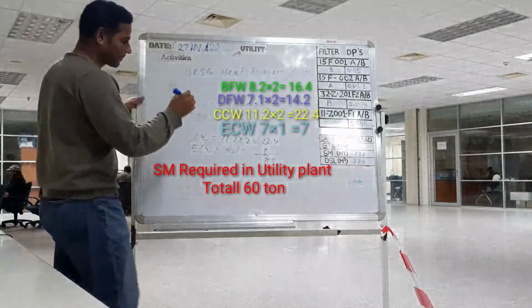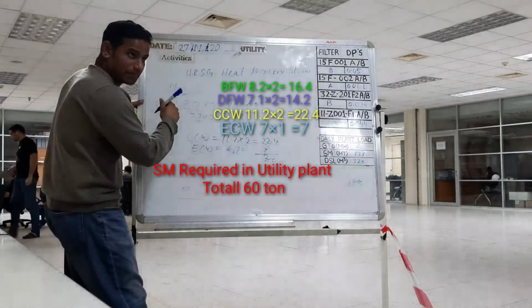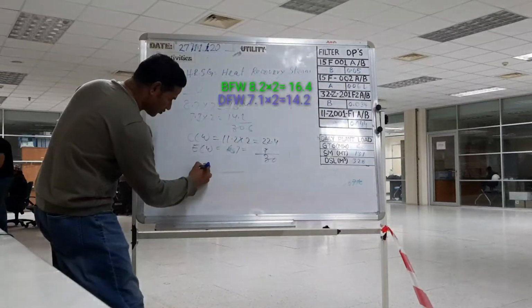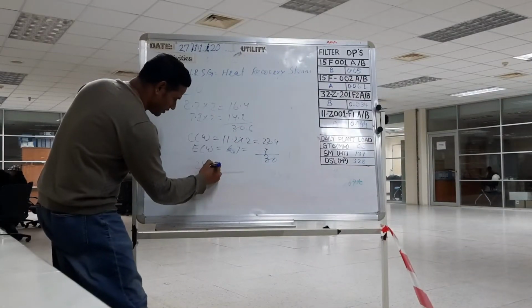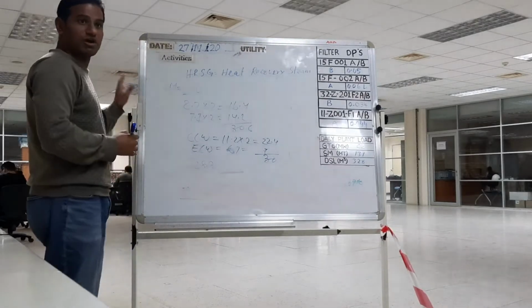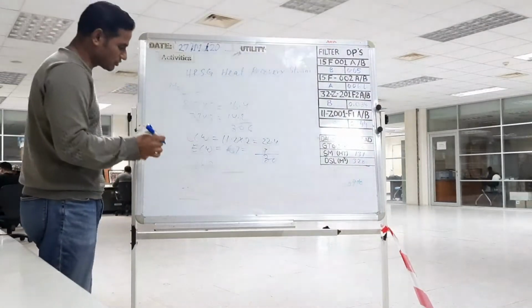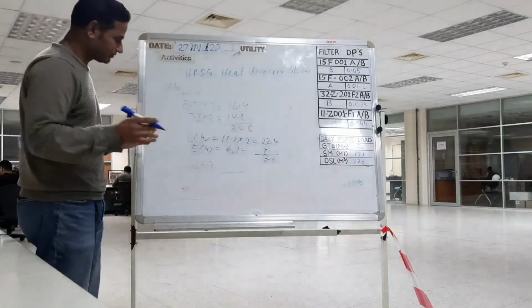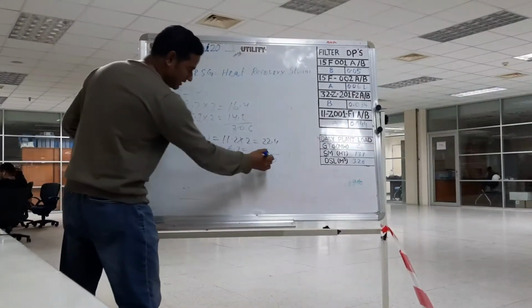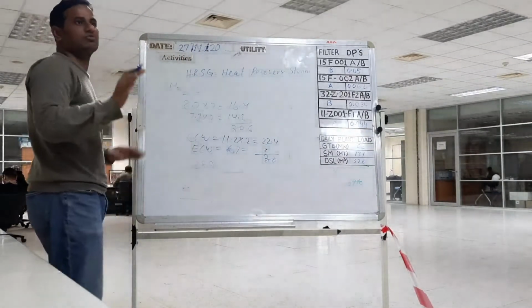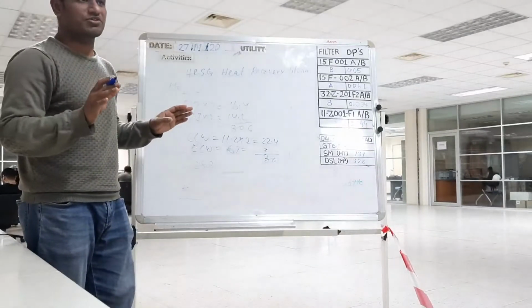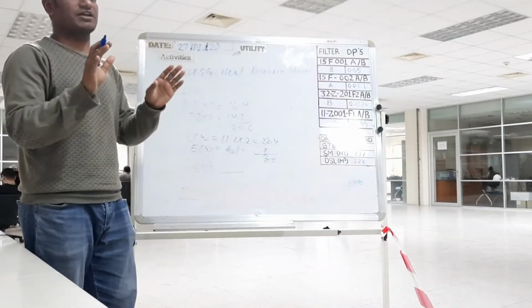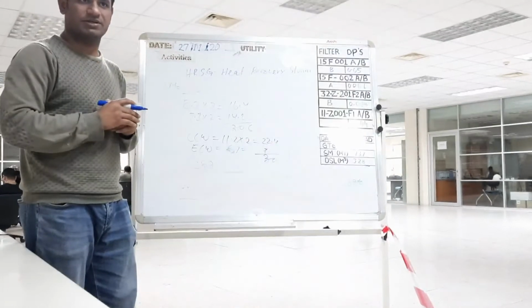So the remaining is for ammonia, which requires 28.9 ton for one train. So 2 trains around 60 ton. So this side 60 and this side 60. So total 120 ton in a normal condition is the steam required in our plant. Clear this one?